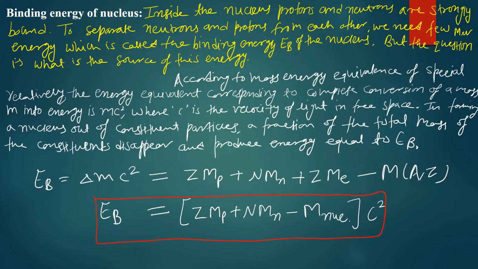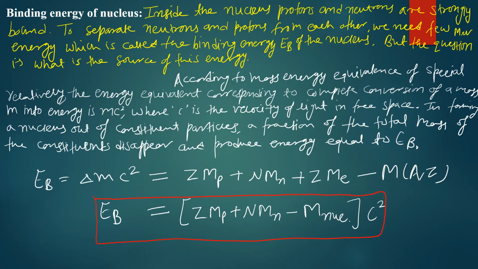In forming a nucleus out of its constituent particles, a fraction of the total mass of the constituents disappears and is produced in the form of energy. This energy is equal to the binding energy of the nucleus. This disappearance in the mass of the constituent particles that form a nucleus gives the binding energy of a particular nucleus.